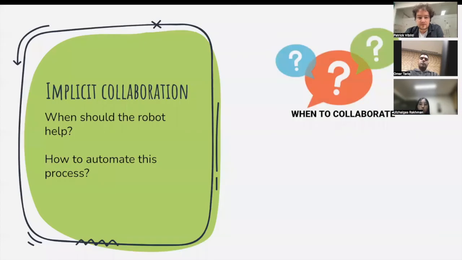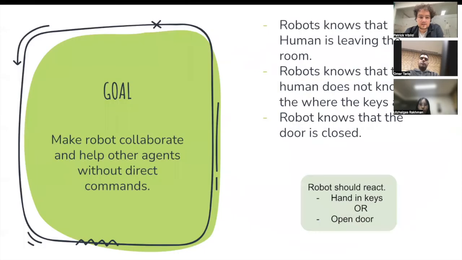For the improvements, we want to focus on human-robot collaboration, and one of the active research questions is when the robot should collaborate or when the robot should try to help another agent. In this way, we want to implement an implicit collaboration, and that can be done since the robot right now keeps track of the human and other agents' belief states.